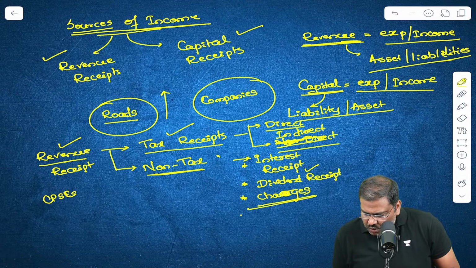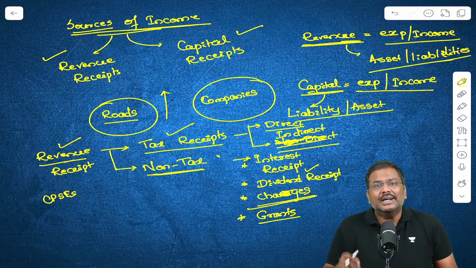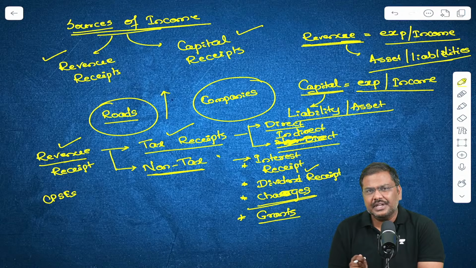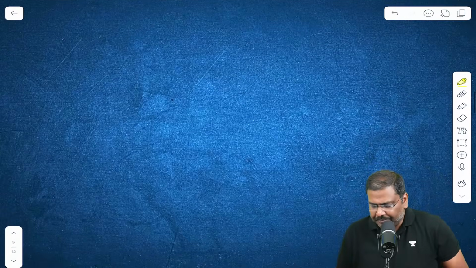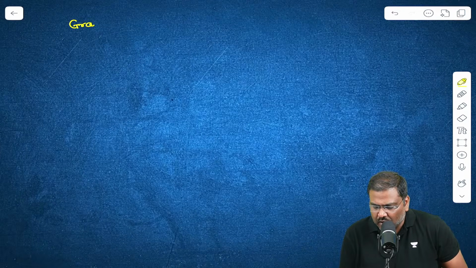Another very important source is grants from other countries. What do you mean by grants from other countries here? Listen to me very carefully. One word is grant, and another word is loan. You'll come across these words very often.